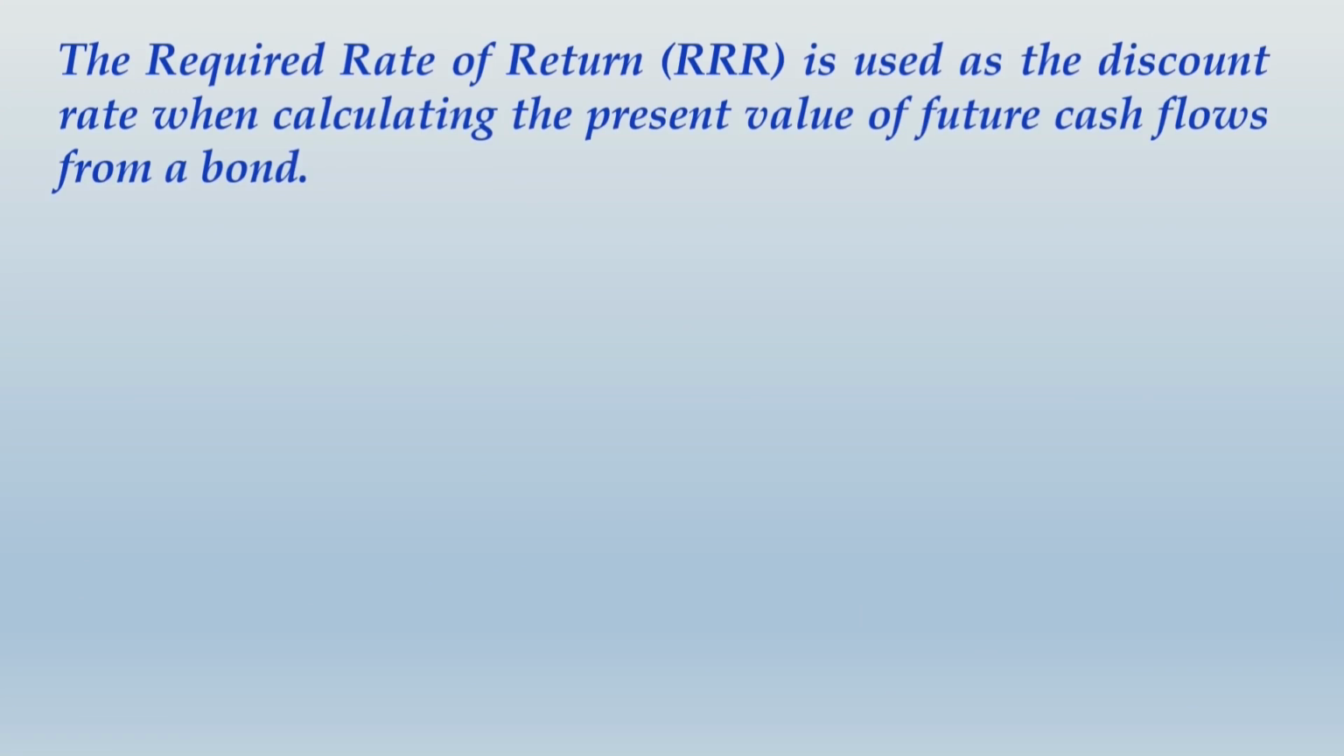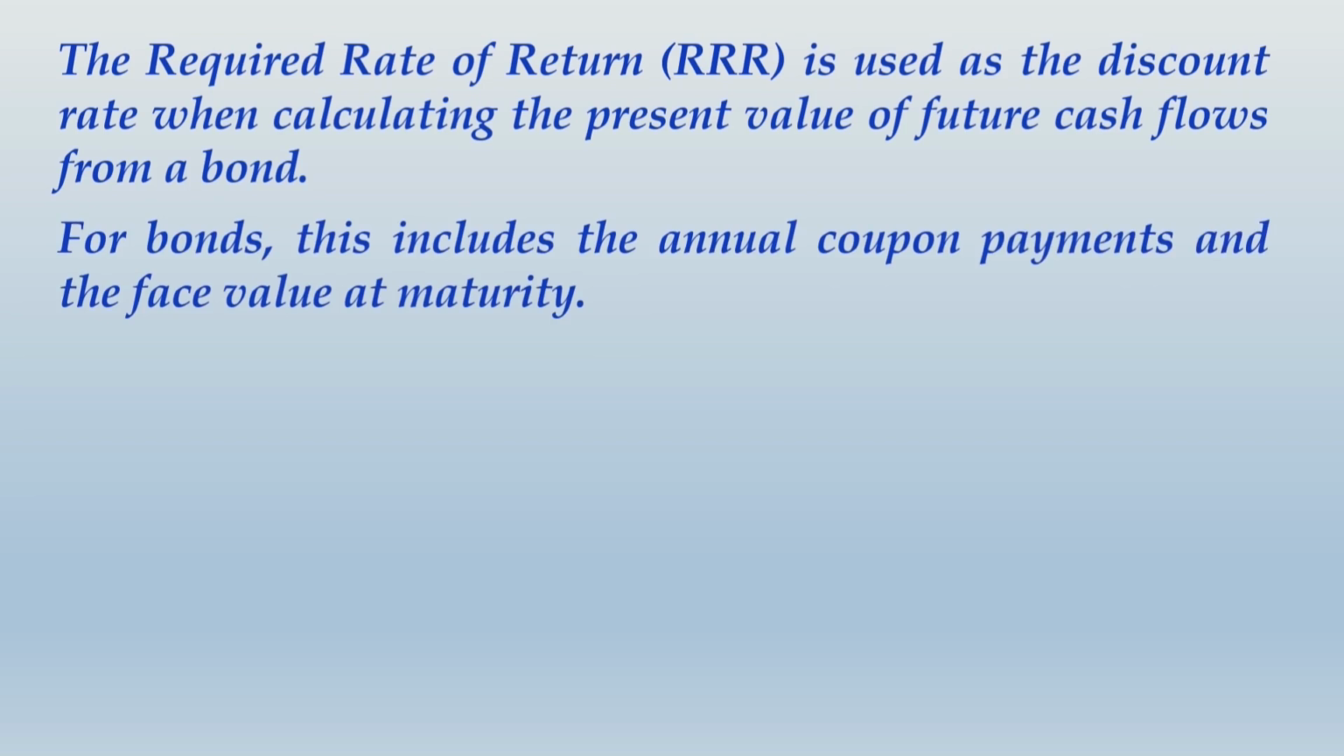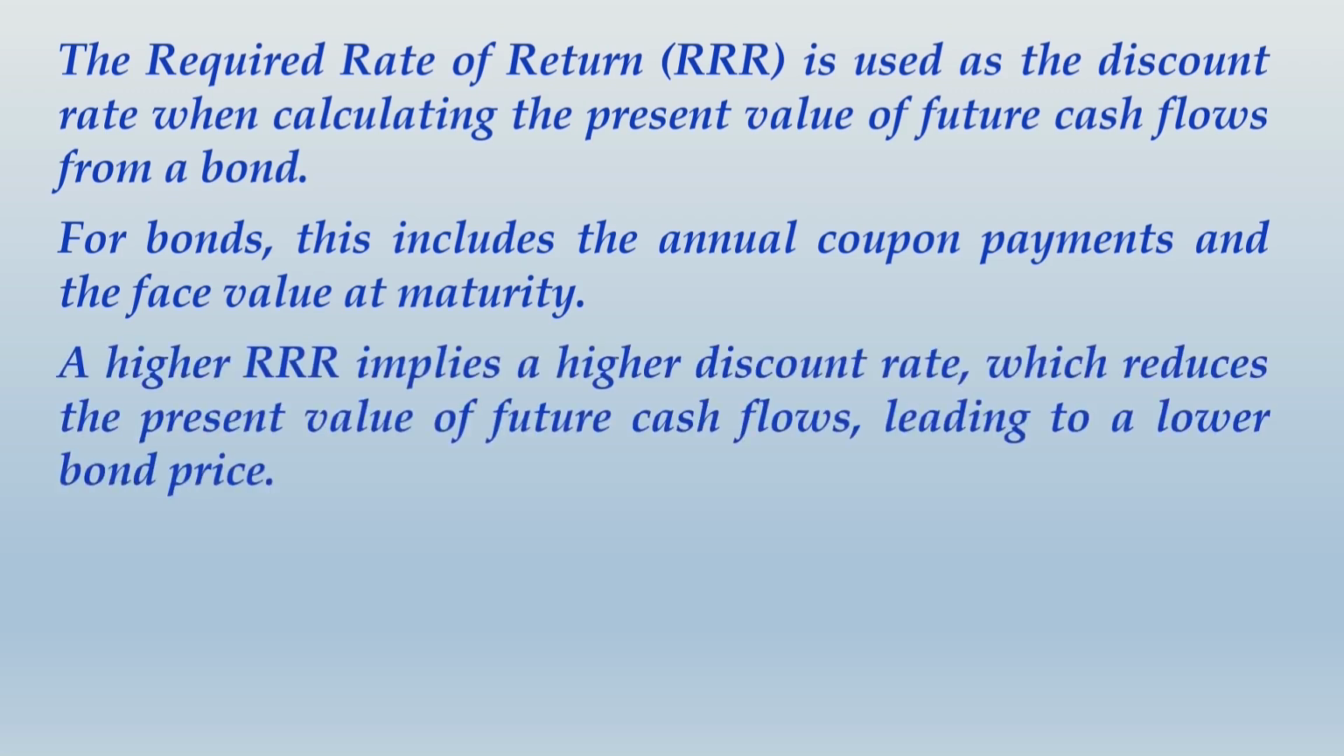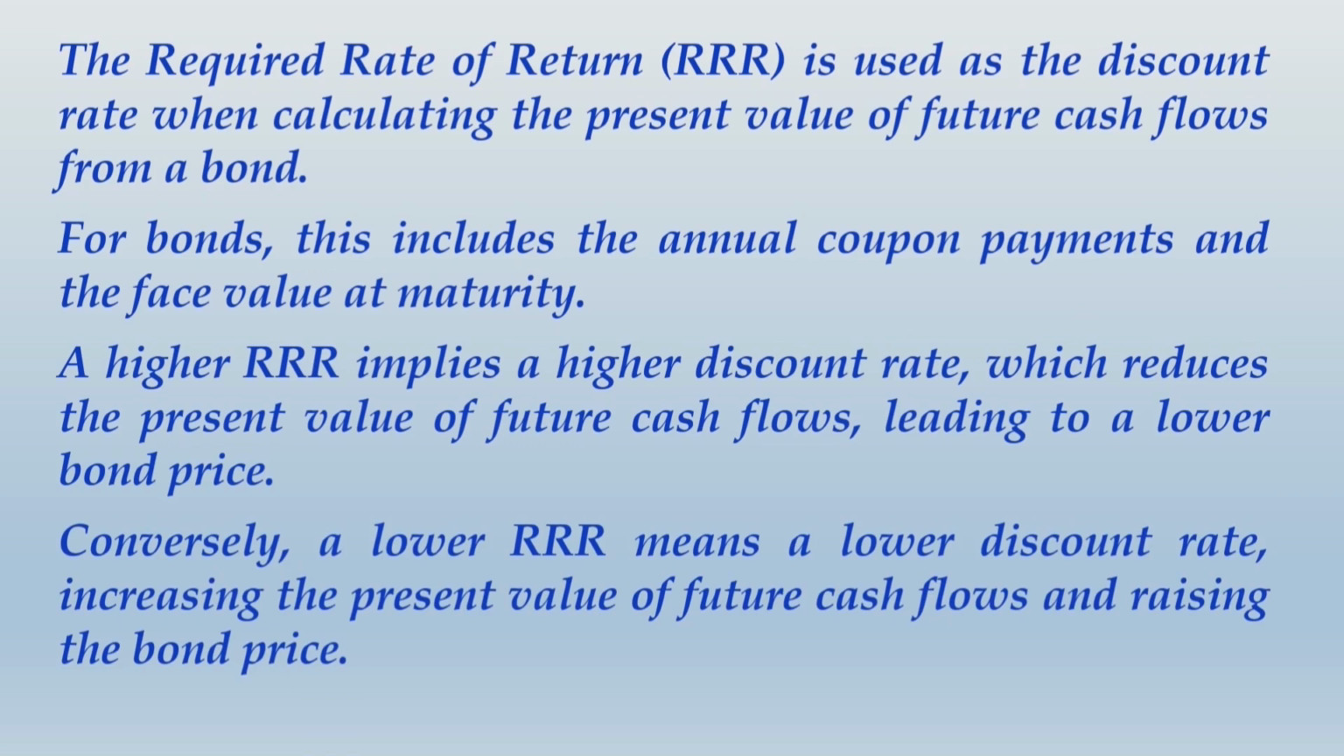The required rate of return, RRR, is used as the discount rate when calculating the present value of future cash flows from a bond. For bonds, this includes the annual coupon payments and the face value at maturity. The higher RRR implies a higher discounting rate, which reduces the present value of future cash flows, leading to a lower bond price. Conversely, a lower RRR means a lower discount rate, increasing the present value of future cash flows and raising the bond price.